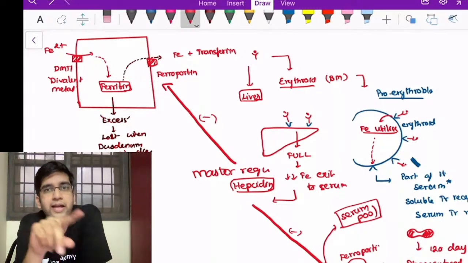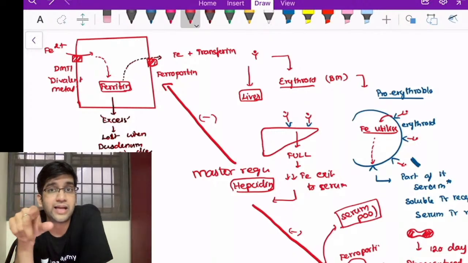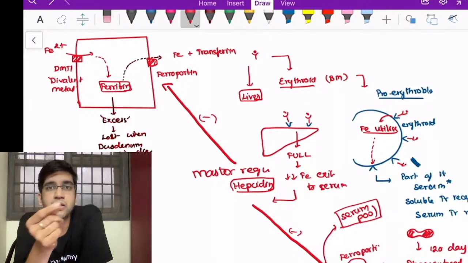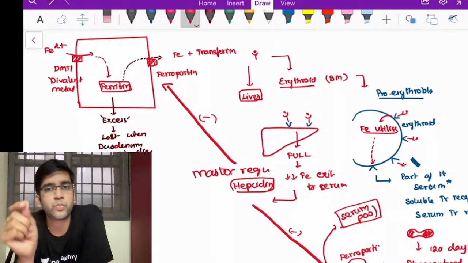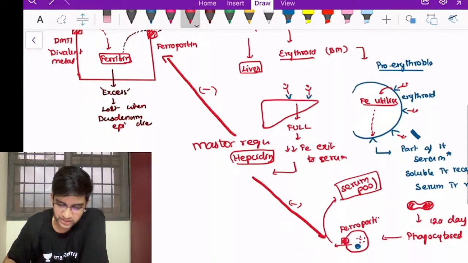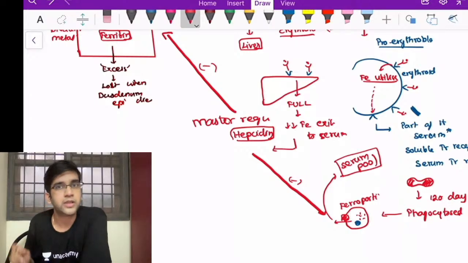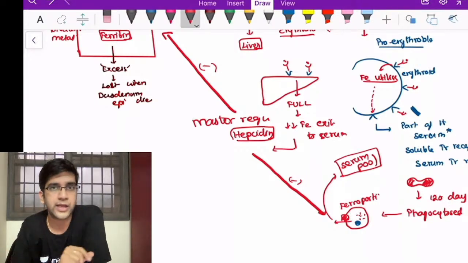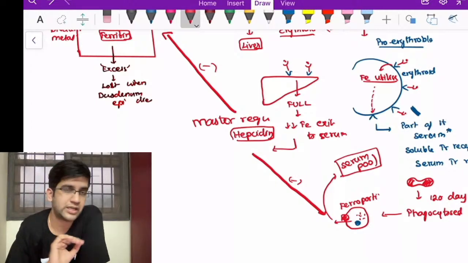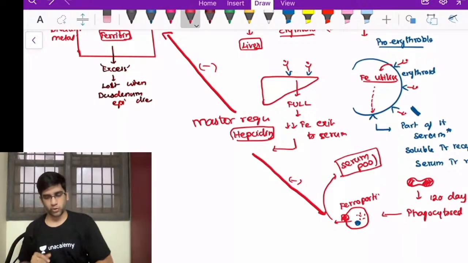It will bind to transferrin and go to the erythroid. Once it goes to the erythroid, on the surface I have transferrin receptors. They'll bind to them and it will be utilized, right? After utilization, the surface transferrin receptors break down and go to my serum. We call them soluble transferrin receptors. After incorporation into the RBC, 120 days later, it will die and be phagocytosed by the littoral cell. The littoral cell also has ferroportin that will push my iron back to my serum, fine. And all these are regulated by hepcidin. Right? This is normal iron metabolism. Once I know normal in detail, it's easier for me to understand the abnormality, fine.